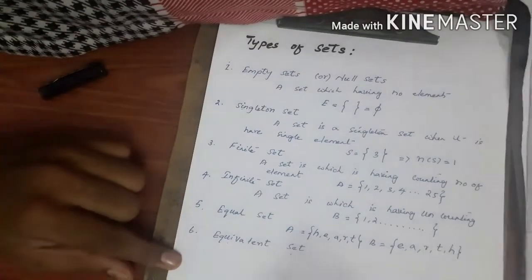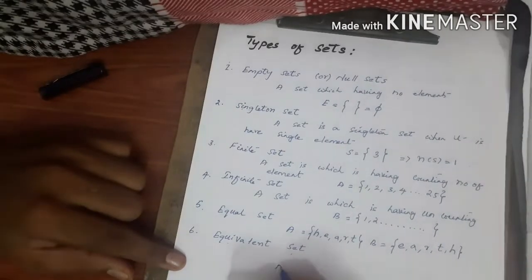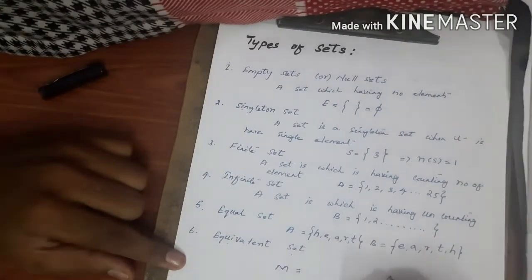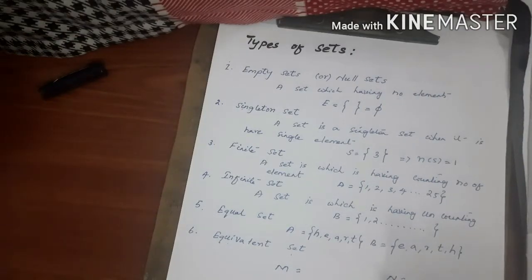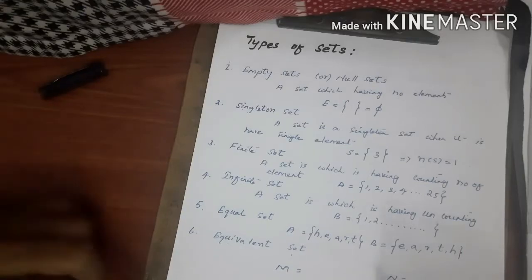Another one is the equivalent set. Two sets, M and N, have the same number of elements but the elements are different.